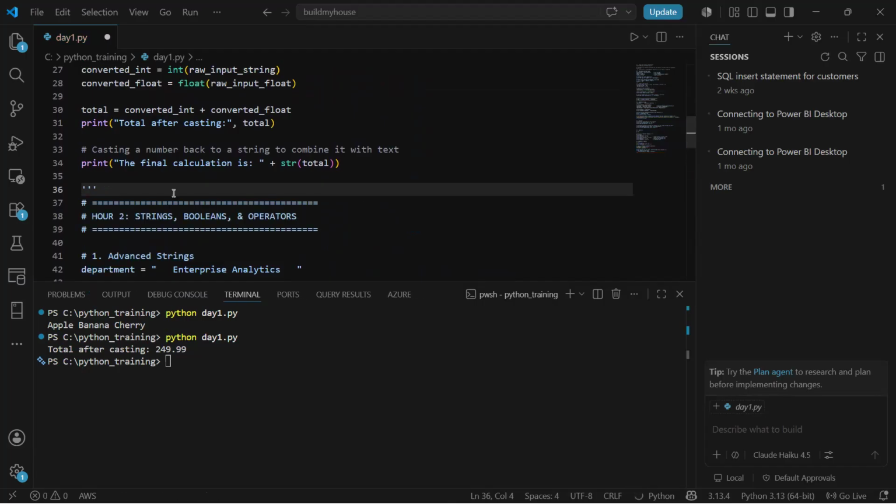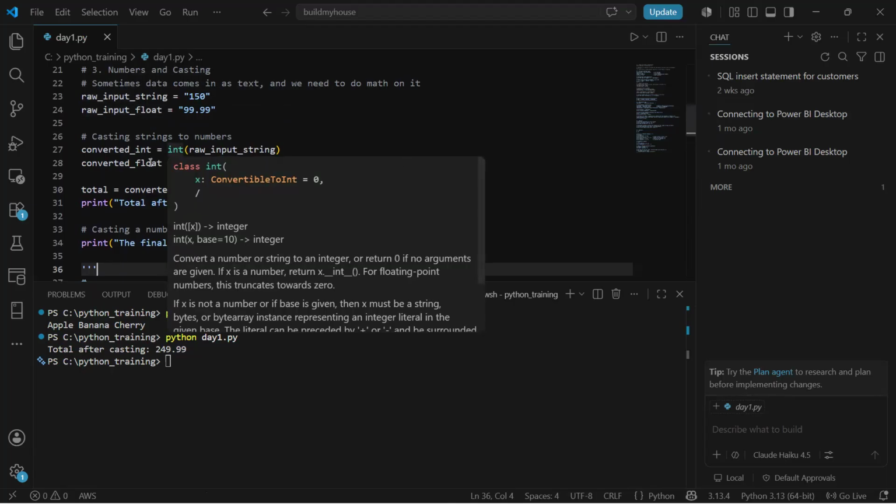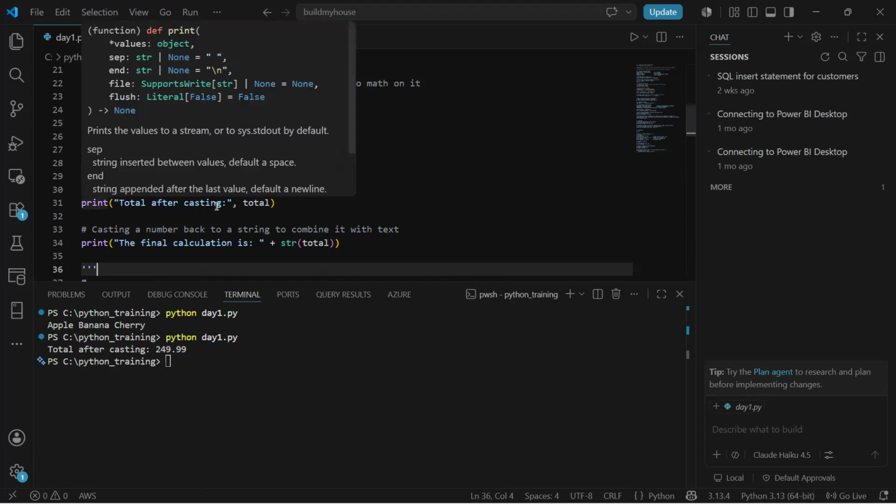Now I have commented everything except this part, so just try to understand. First we are creating a variable which is a string. Then we are creating another variable which is basically a decimal, but since we have used quotation marks, this again becomes a string. Now we are creating two new variables, converting the initial string variables to integer and float, and then we are adding both the newly created integer and float variables, and the final value is total. Then we are printing it out.